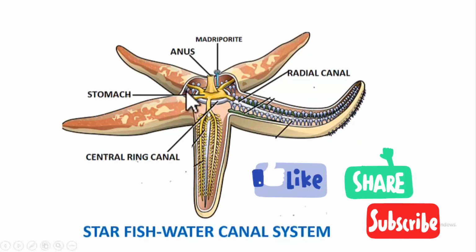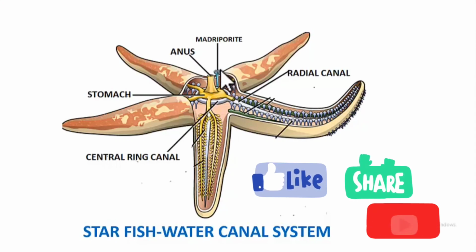So this is a starfish, and in the starfish we have a central disc with 5 radiating arms. On the dorsal side, that is the back side of the starfish, in the central disc region we have 2 openings. One is the anus and the other is the madreporite. So this is the opening called madreporite. This madreporite leads into a short tube. This tube then leads into a central ring canal. So this blue colored structure is the ring canal. This ring canal branches out into the arms as radial canals.